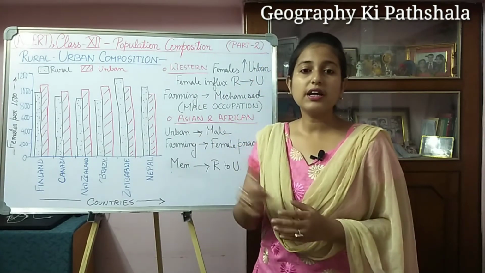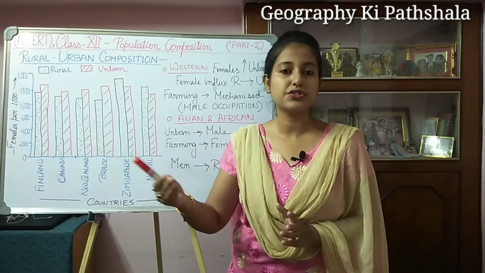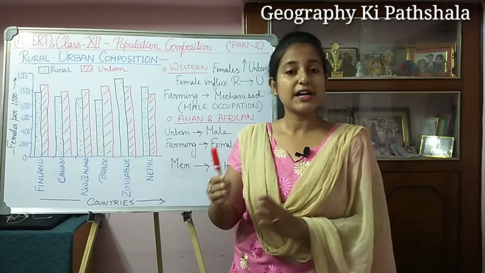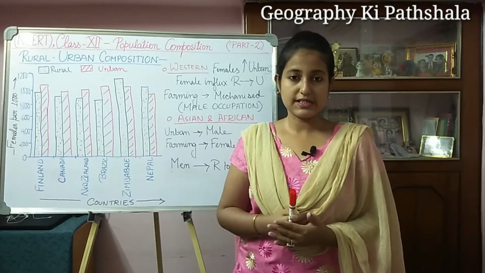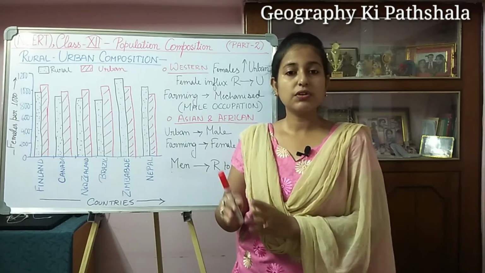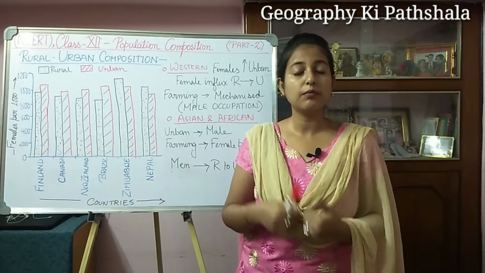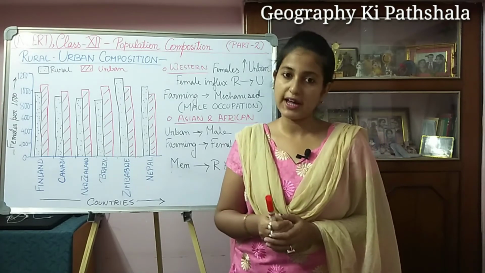These differences vary from country to country depending upon some aspects. Generally, in rural areas the people are engaged in primary activities, and in urban areas people are mostly engaged in non-primary activities.